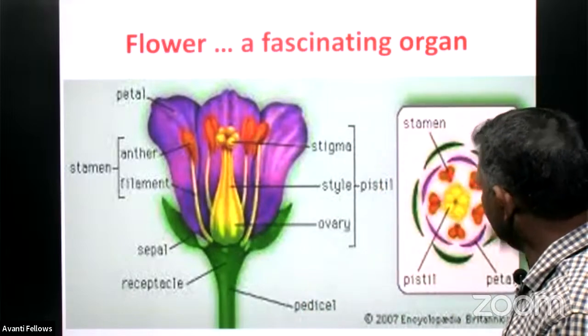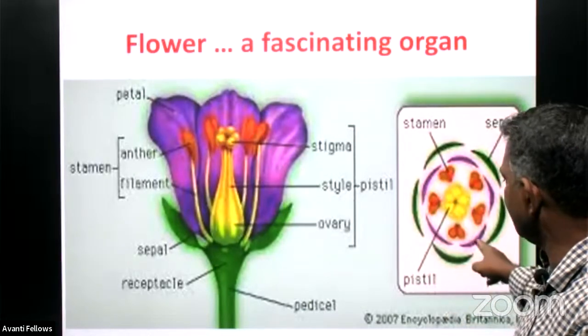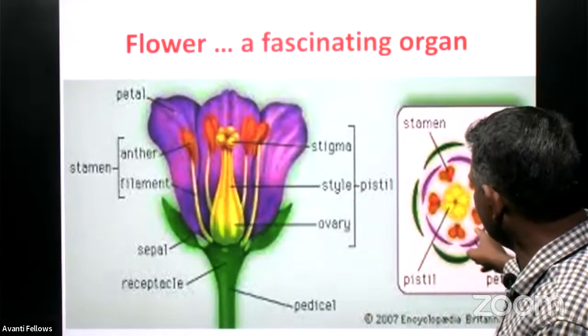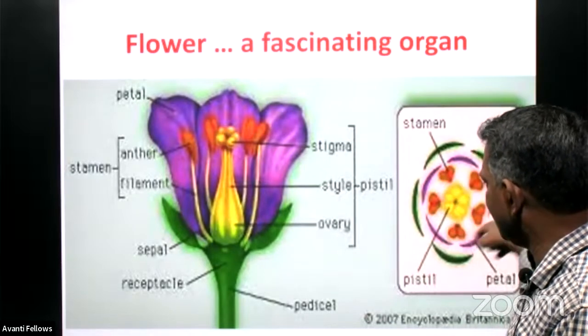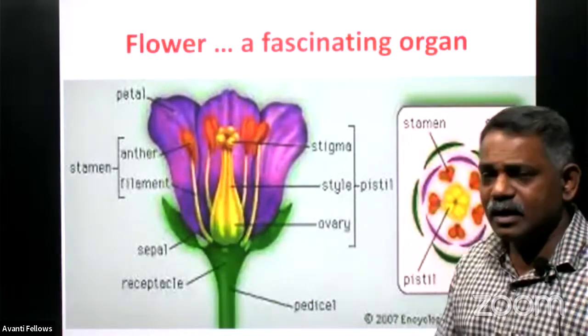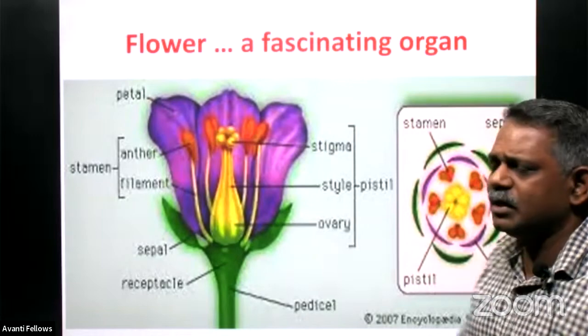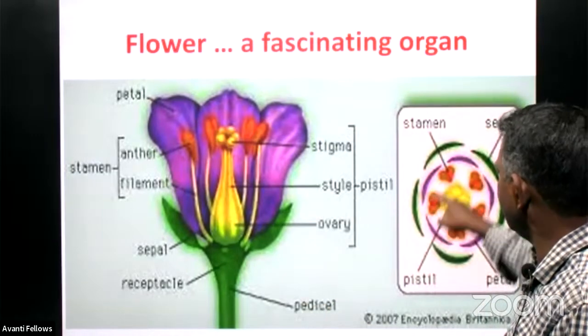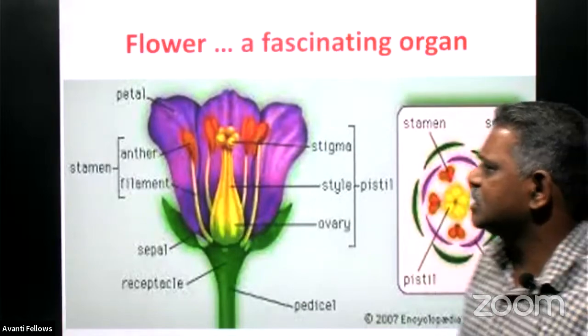And this second layer is called what? The corolla. And this corolla is made up of petals. There are 5 petals we can see here. It is a pentapetalous flower only. And inner to this petal, there is another whorl. Actually, this is the male reproductive part, and it is made up of stamens only.